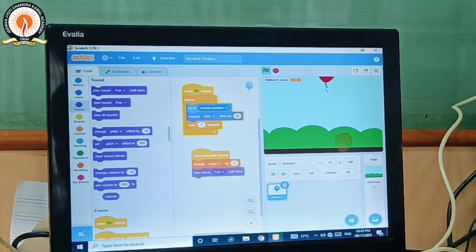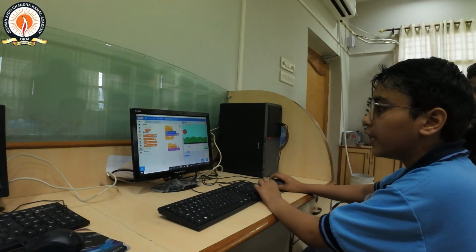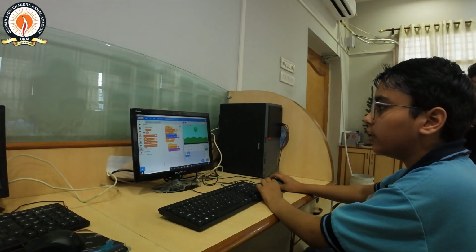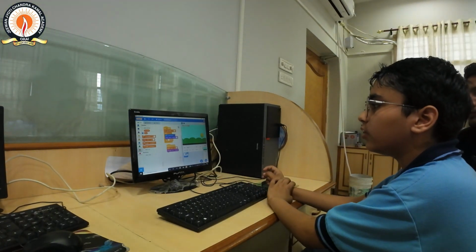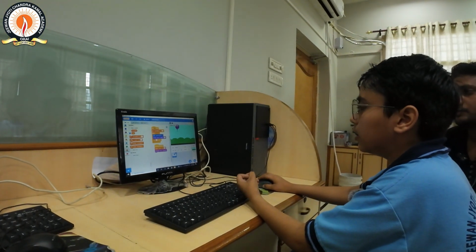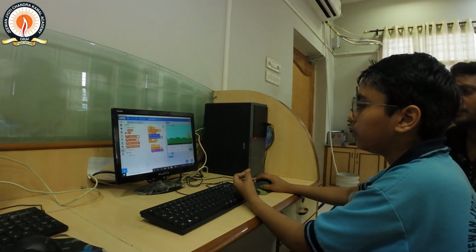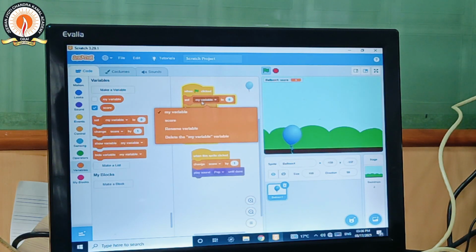So we have to go in the variables, drag set my variable to 0 and drag it just below the when flag clicked. We cannot put it into the forever block because our score would continuously be set to 0. So when I stop the game, the score will automatically become 0. Yes. Okay, so we use this variable.